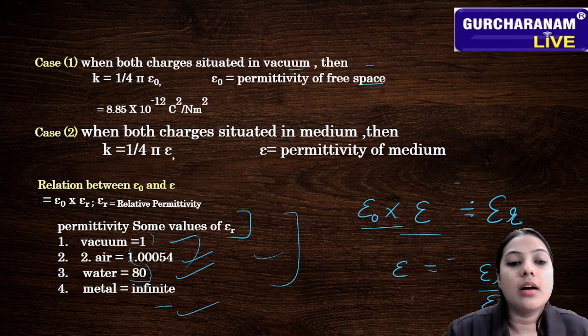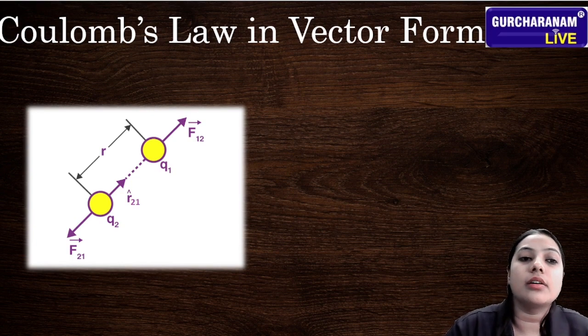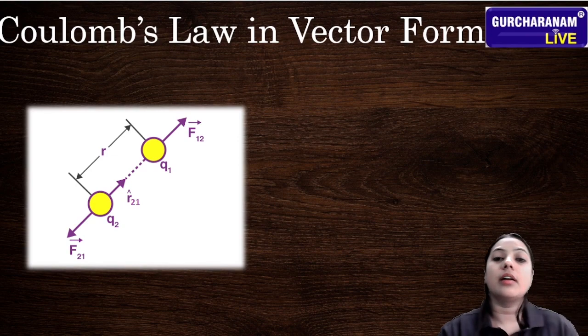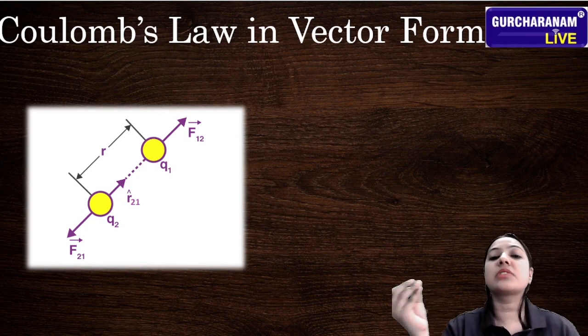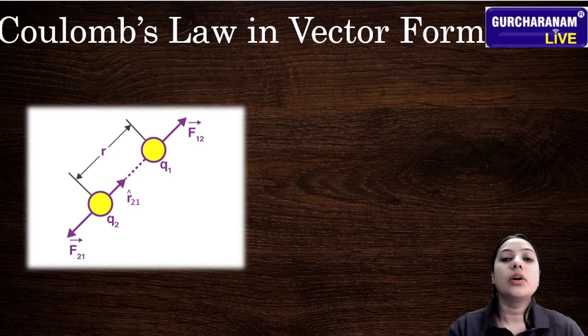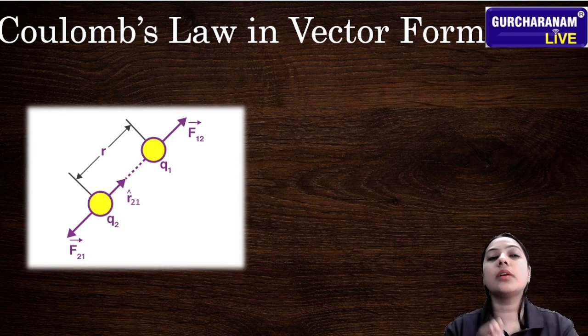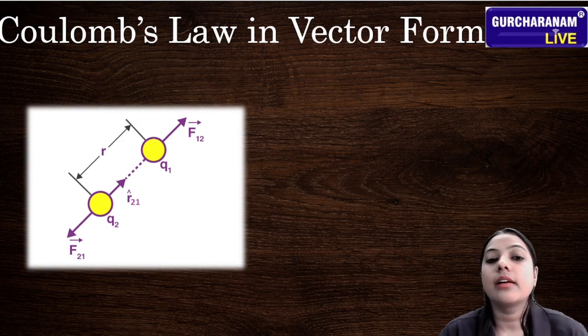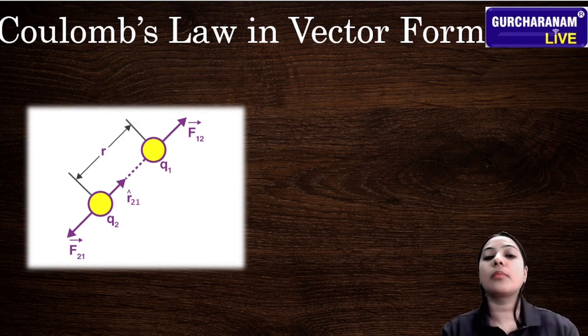After that, we learn to calculate Coulomb's law in vector form. What do you understand by Coulomb's law in vector form? Why is it different from Coulomb's law?